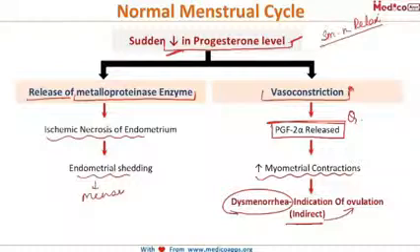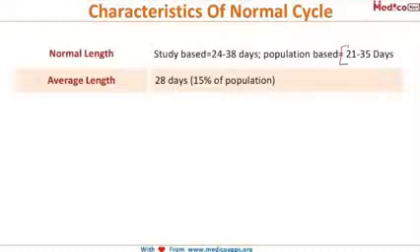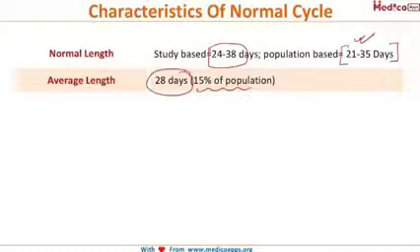Now let's see the characteristics of a normal menstrual cycle, and the normal length is around 21 to 35 days. Few studies quote it as 24 to 38 days, but if you remember 21 to 35 days, this is sufficient. And in this, the average length is 28 days. Around 15% of the population have a 28 day cycle.